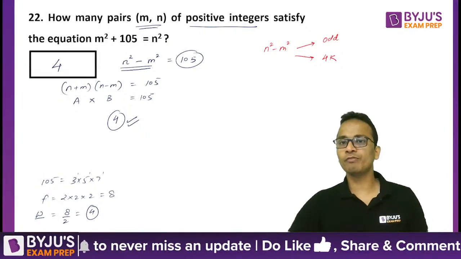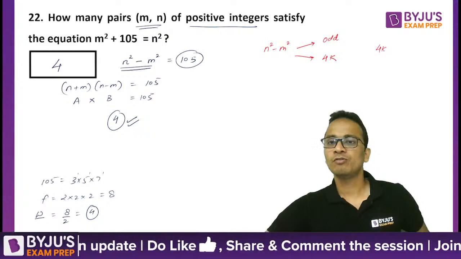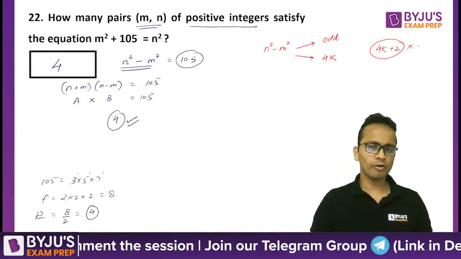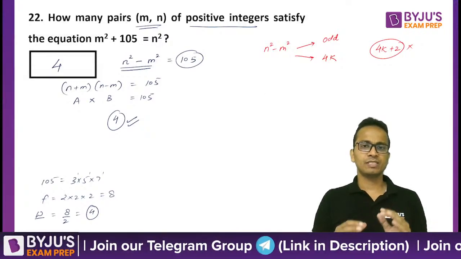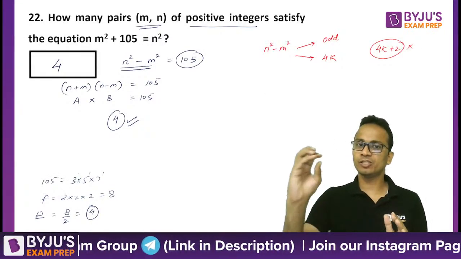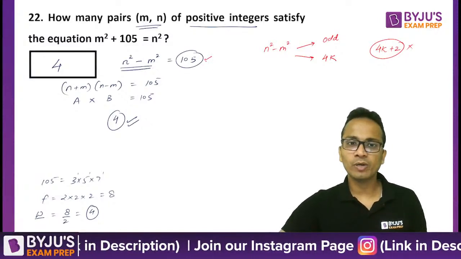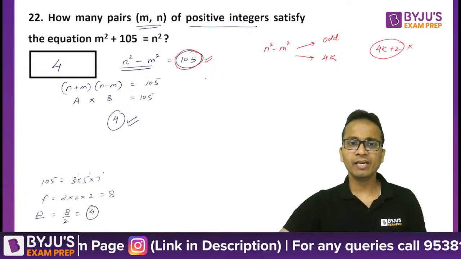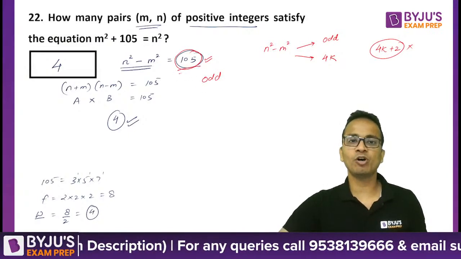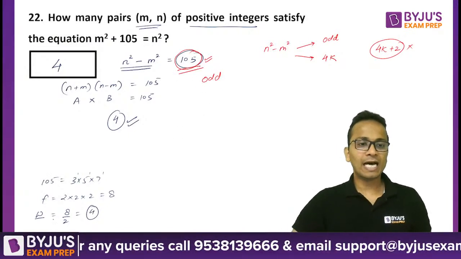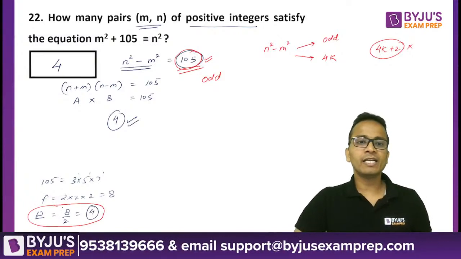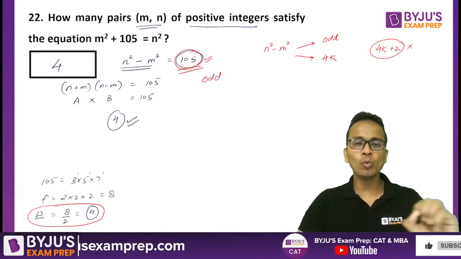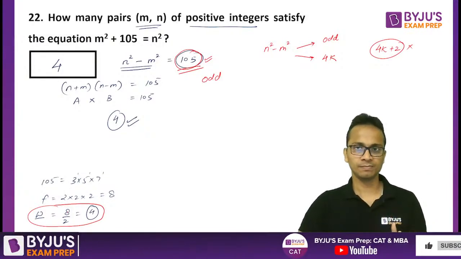It cannot be of the form 4k plus 2. So if n square minus m square is odd, directly calculate the number of ways of writing this number as the product of two factors. I'm repeating it: if on the right hand side this is an odd number, directly calculate the number of ways of writing it as the product of two factors. You will hardly take 20 seconds to get your answer.